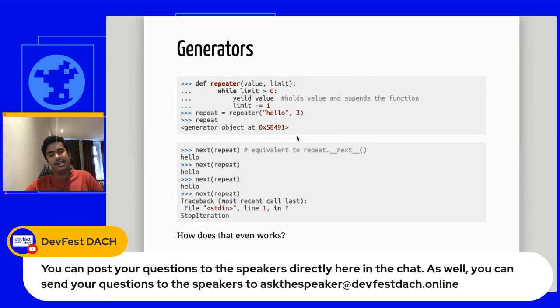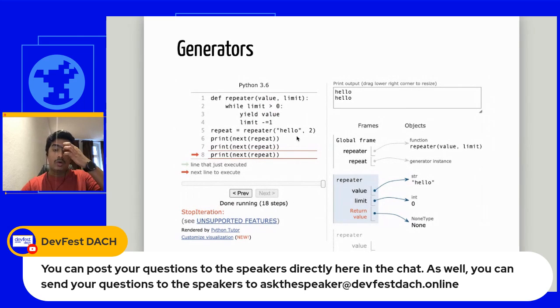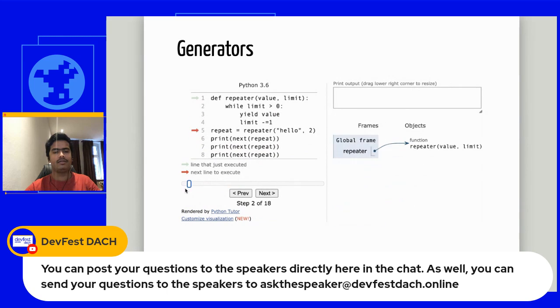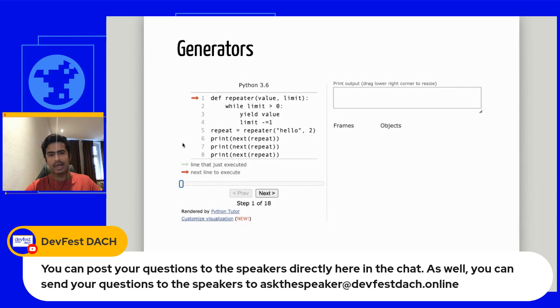But let's take a deeper look by visualizing something, so that we get a better hold over this. So how does this even work? What I have done here is created a visualizer. Here we have a function which is a generator. It's the same thing as the previous one, but instead of passing 4, I'm just passing 2, because I don't want to get exhausted of the frames.